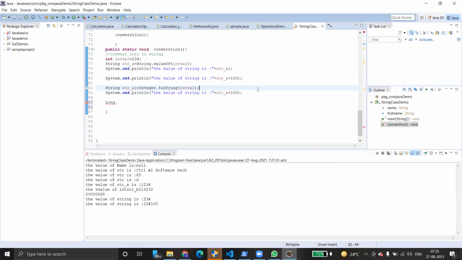Coming to other classes, hash set or array list. What is array list? Array list is a class that implements List. List has already extended the Collection framework, hence automatically whatever methods are there inside Collection can be used in array list. That is the order. Clear? I'll show you.